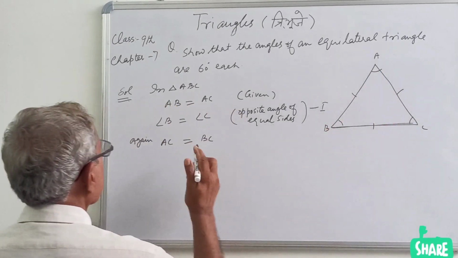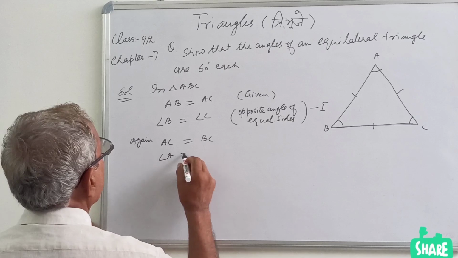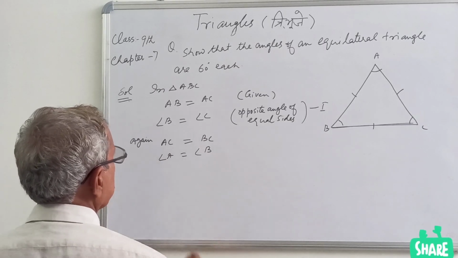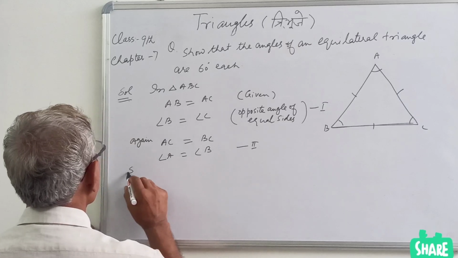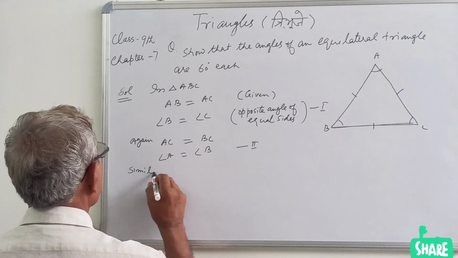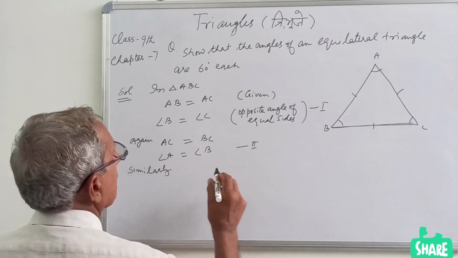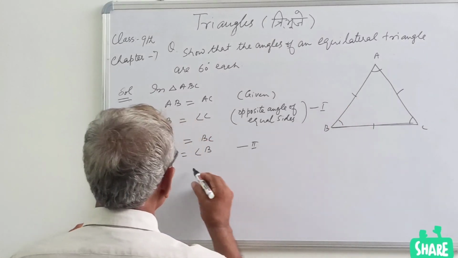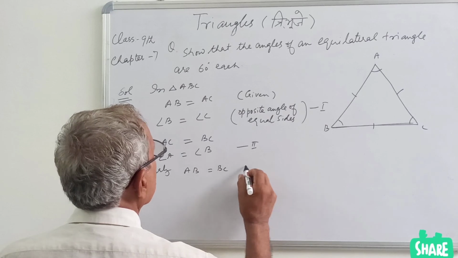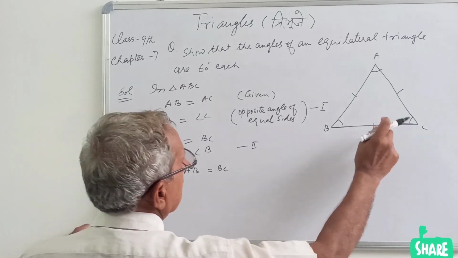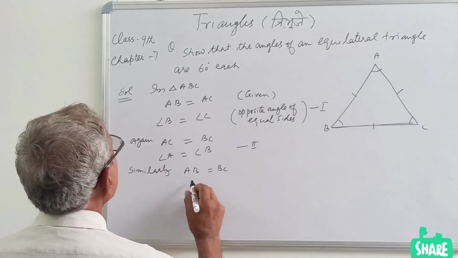So angle A will be equal to angle B. Similarly, AB equal to BC. Therefore, angle A will be equal to angle C.